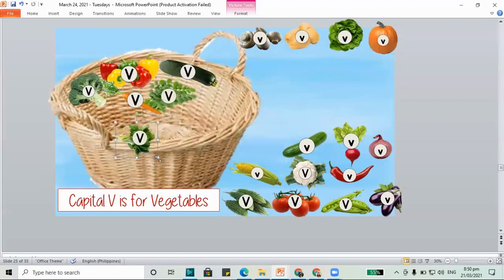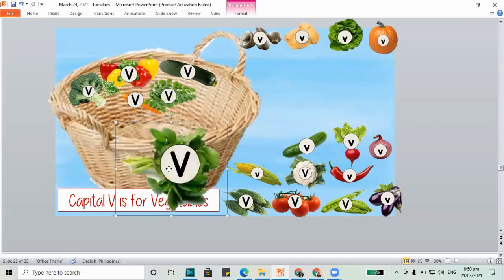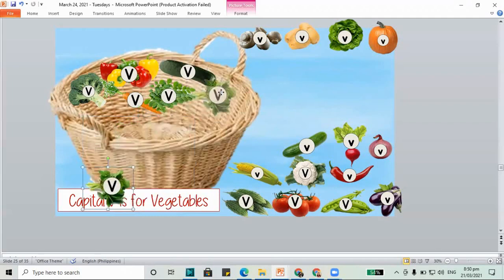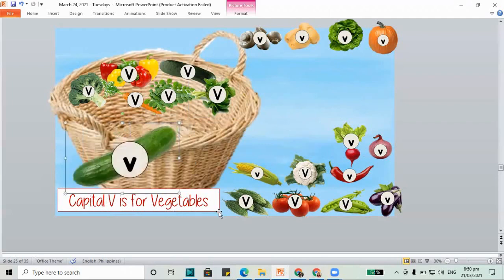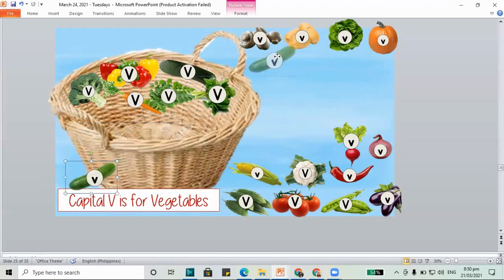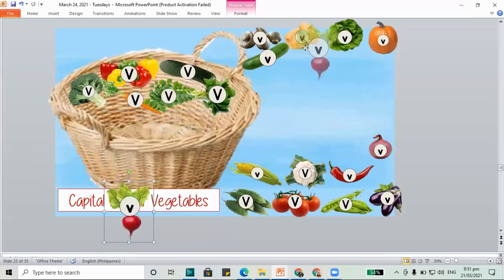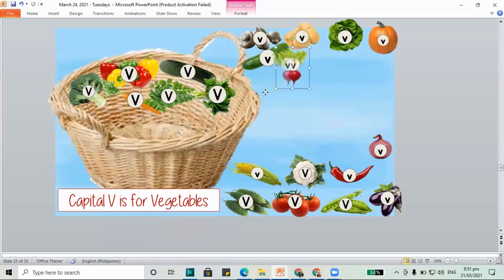How about the watercress or the kangkong? This one also has capital V. There are lots of vegetables that we need to put in our basket. How about the cucumber? Does it have capital V? No, this is lowercase. Let's put it back. How about the radish? Does it have capital V? No, this is lowercase. Let's put it back.